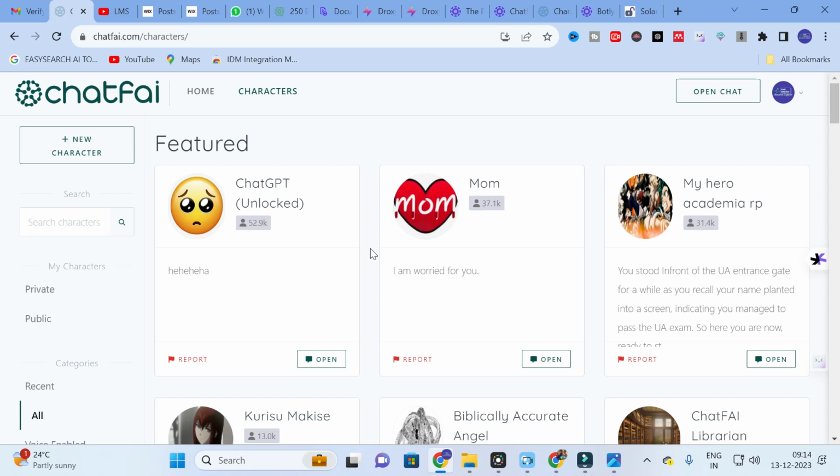These two AI tools are free, so you can avail many contents using Chatfai and Droxy AI. These two chatbots will generate unique contents. As far as Droxy AI is concerned, it still has to be trained. So make use of this option, go and explore these two chatbots, and make your research paper writing content easy and simple. Hope this